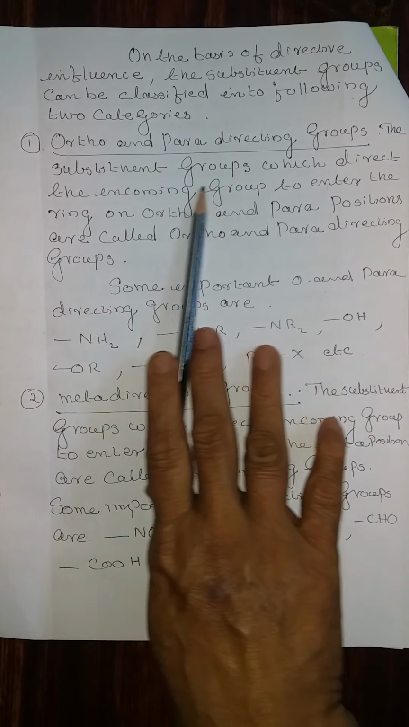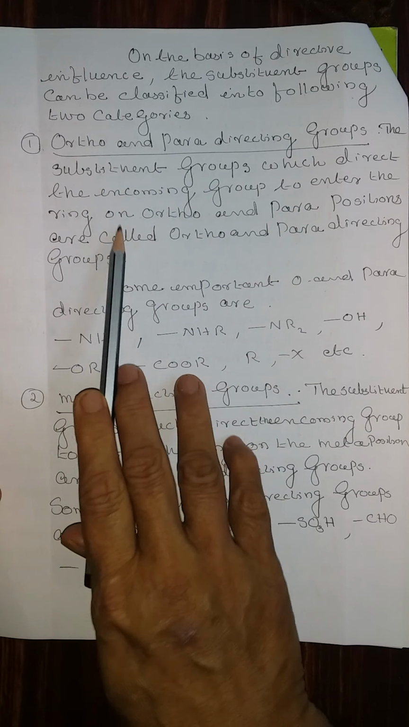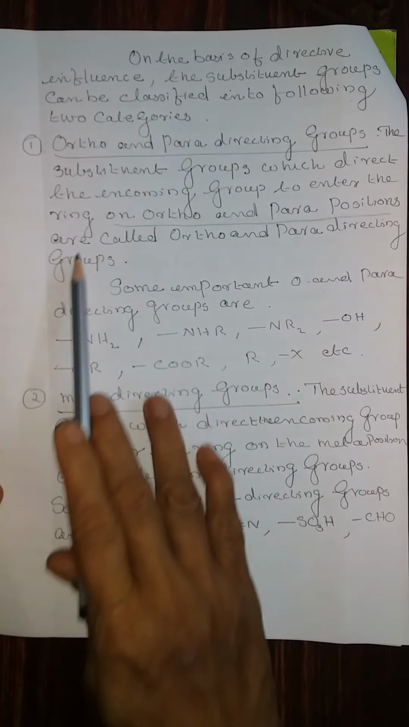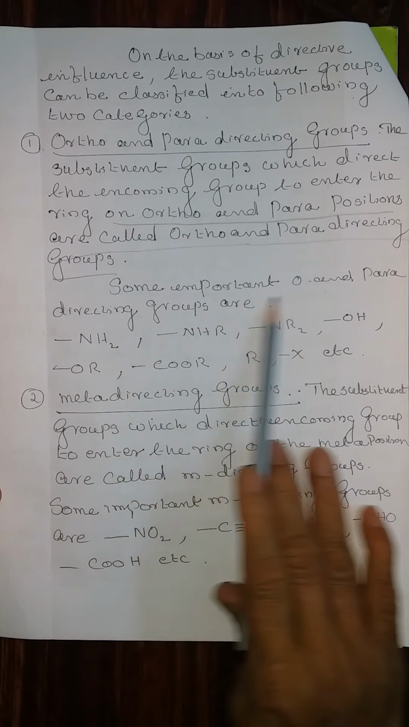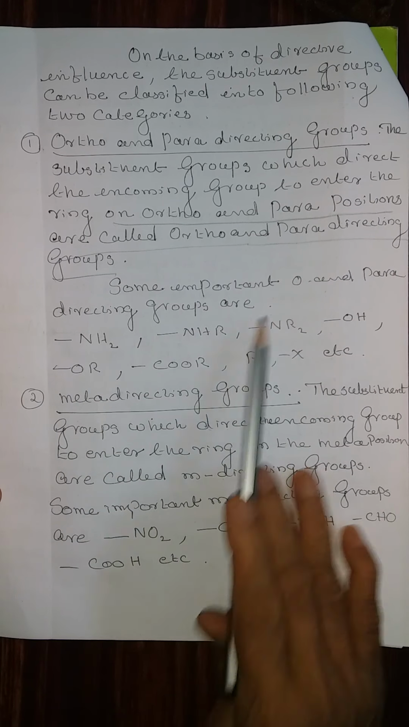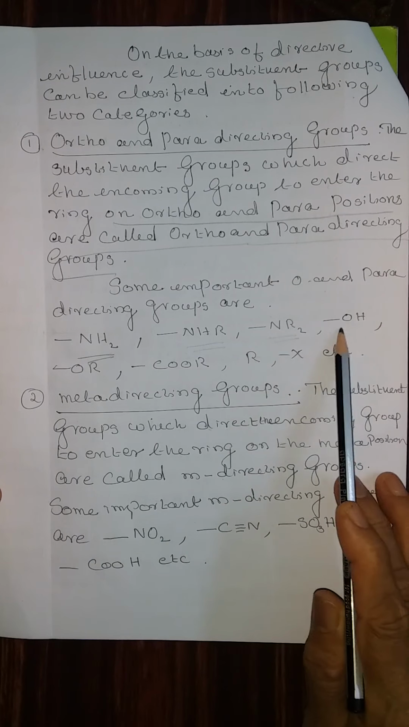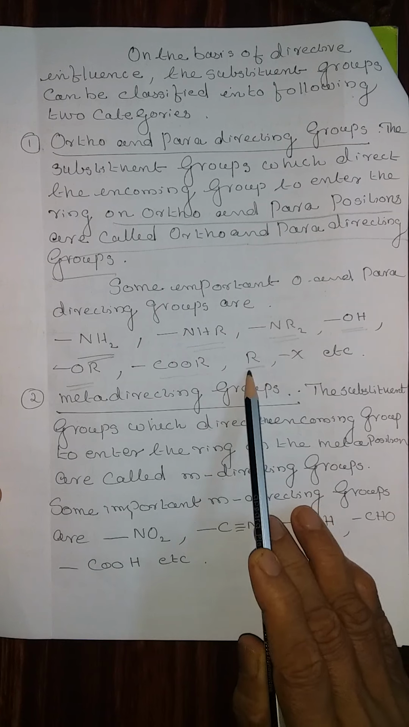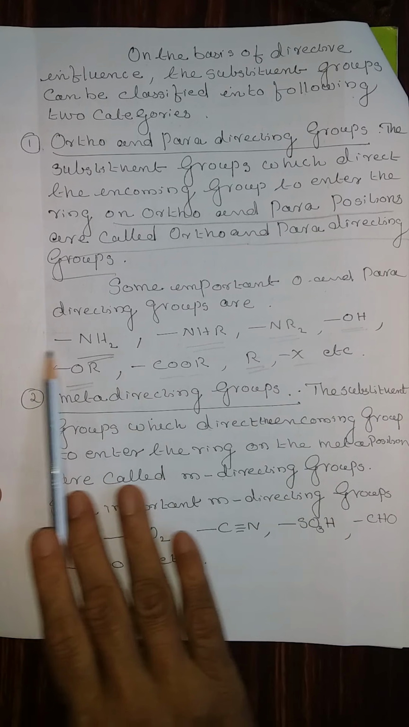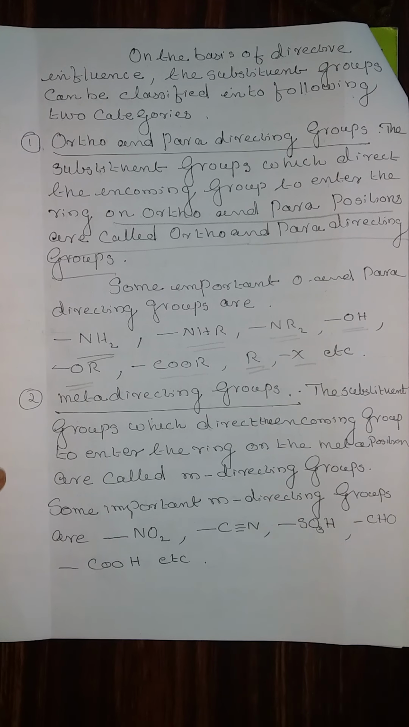1. Ortho and para directing group. The substituent groups which direct the incoming group to enter the ring on the ortho and para positions are called ortho and para directing groups. Some important ortho para directing groups are NH2, NHR, NR2, OH, OR, COR, R, X, etc. All these are saturated. That means all possess only single bonds.